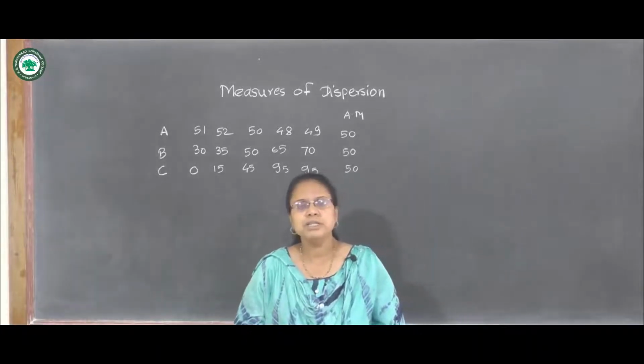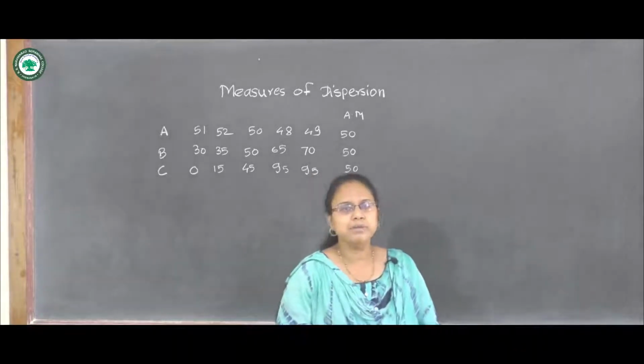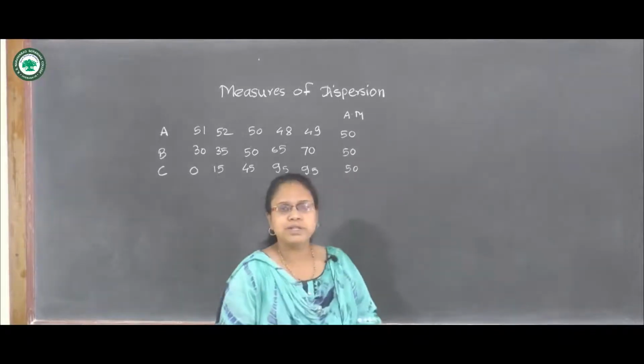For that purpose we will study the next concept, which is measures of dispersion.